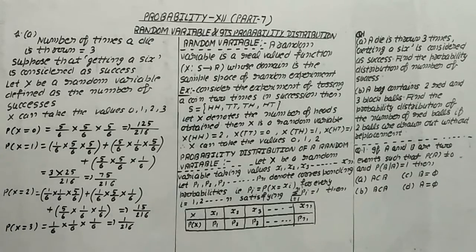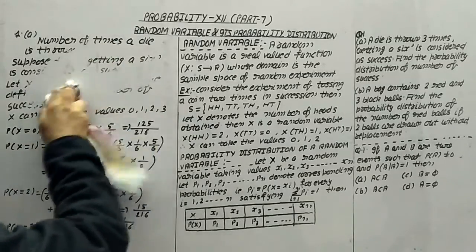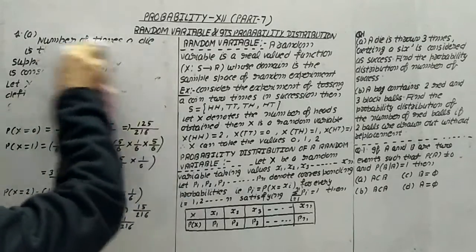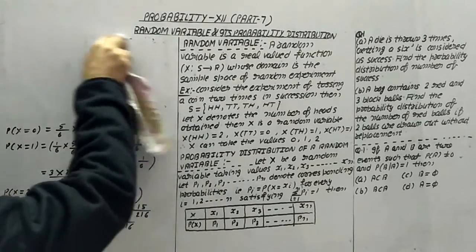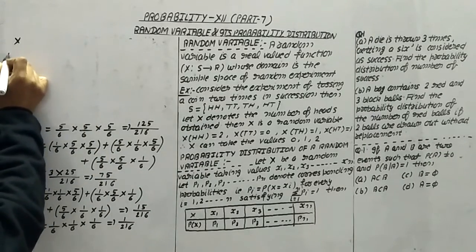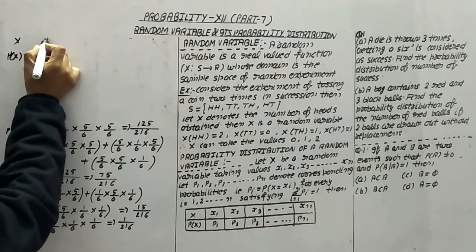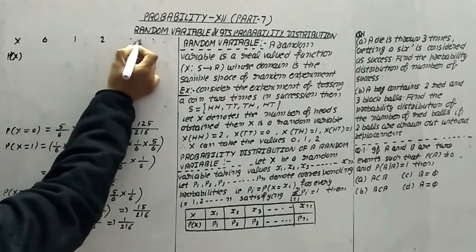Therefore, how will we get the probability distribution? For this part, we will arrange it in a tabular form. This is x, this is P(x), and here x is 0, 1, 2, 3.